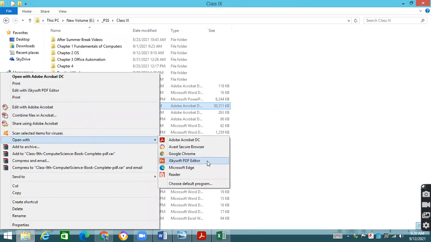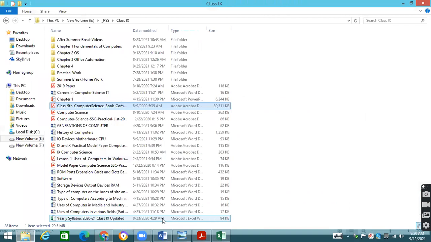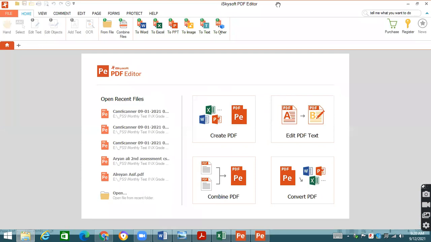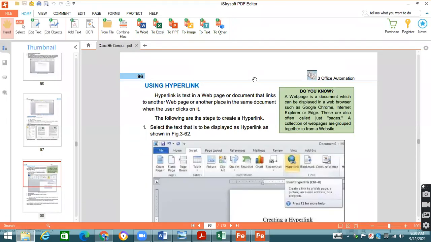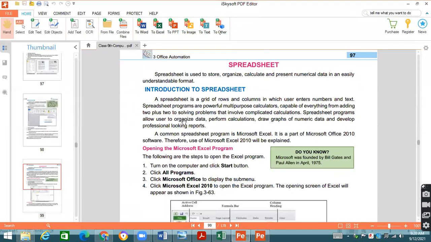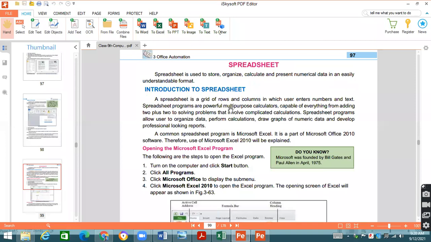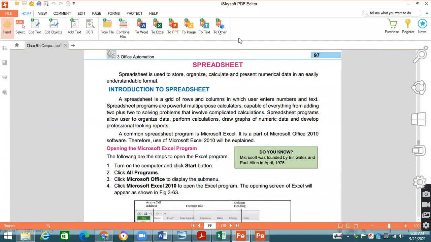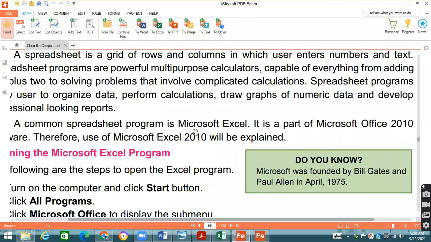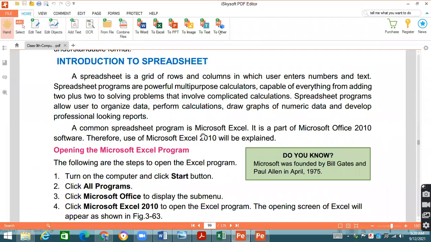I hope all these points are clear. If these points are clear, please give me the thumbs up sign so that I can understand that you are with me. Okay, students. Will you please give me the thumbs up sign so that I can understand that this point is clear to you? These points are clear. Good, good, good. Okay, fine.